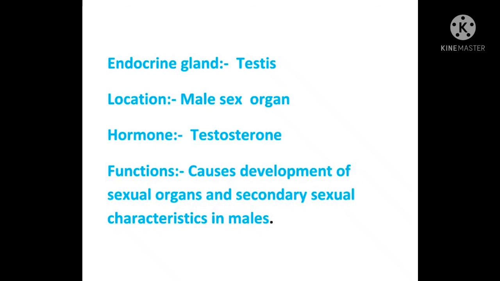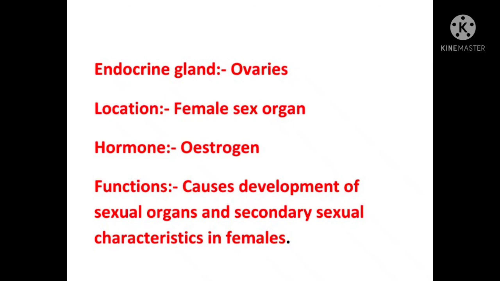Next are the ovaries. The ovaries are the female sex organ, found in females. They release the hormone estrogen. It causes development of the sexual organs and the secondary sexual characteristics in females.